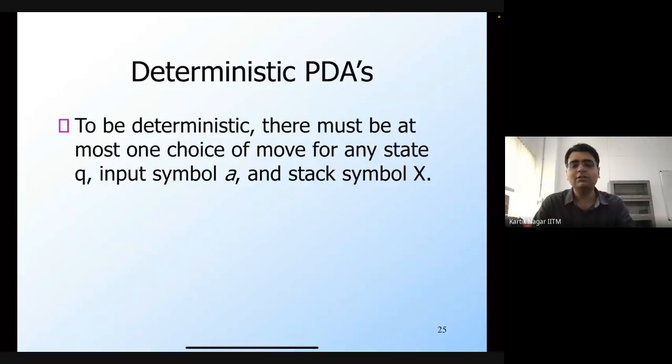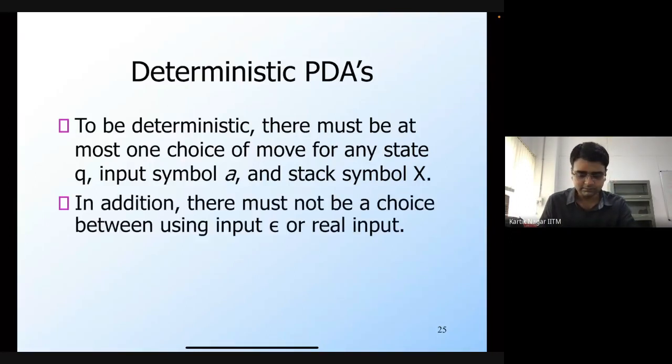So we also allow no choice, which means that the PDA can get stuck at some particular state, symbol or stack symbol. This is something that we did not allow in deterministic finite state automata. In DFAs, we said that for every state and for every symbol, there must be a transition that the DFA can make. But here we relax that slightly. We say that there must be at most one choice of move that the PDA can make for any given state, symbol, and stack symbol.